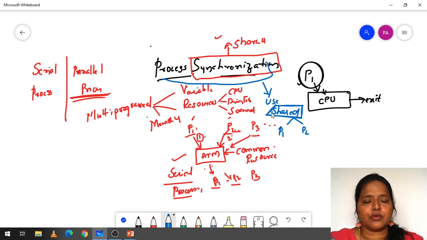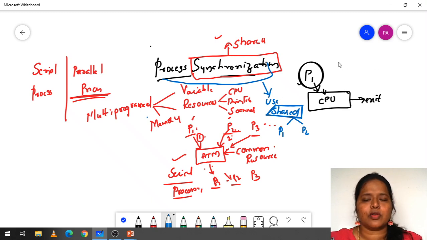As we are going to have many processes, all the processes need to be synchronized. Only then will the data be consistent. If the processes are not synchronized, the output or data we get will be inconsistent. So this is the brief introduction regarding process synchronization.